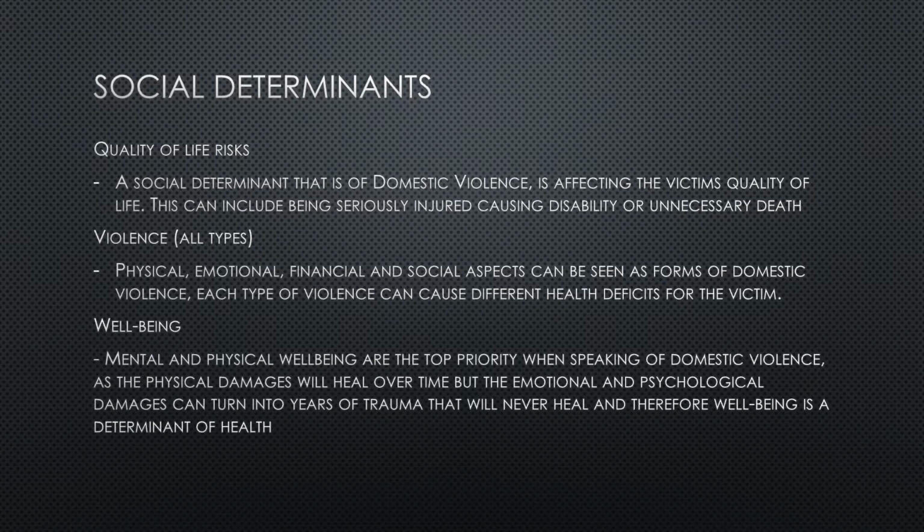Violence, specifically of all types, because most people, when thinking about domestic violence, just think of it as a physical type of violence, when in actuality there are five different versions of domestic violence, including physical, emotional, financial, social, and mental. These aspects of domestic violence can hurt anyone in different ways depending on how they are being abused. I just wanted to clarify that, as most people think that if you're not being physically abused, you're not being abused at all. But that is incorrect, because there is social segregation from family and friends, financial control of money, emotional degradation, and things like that.